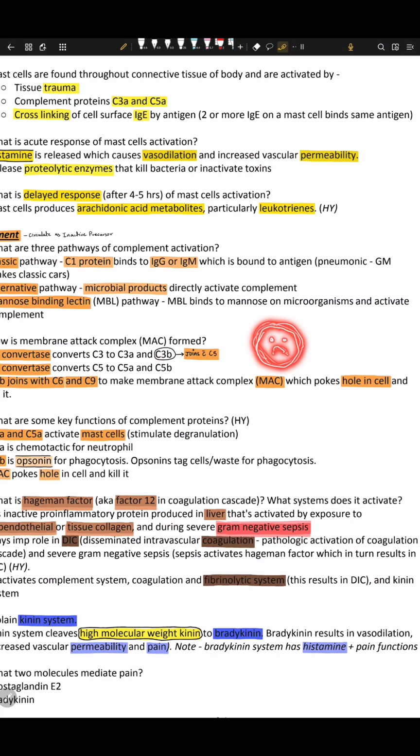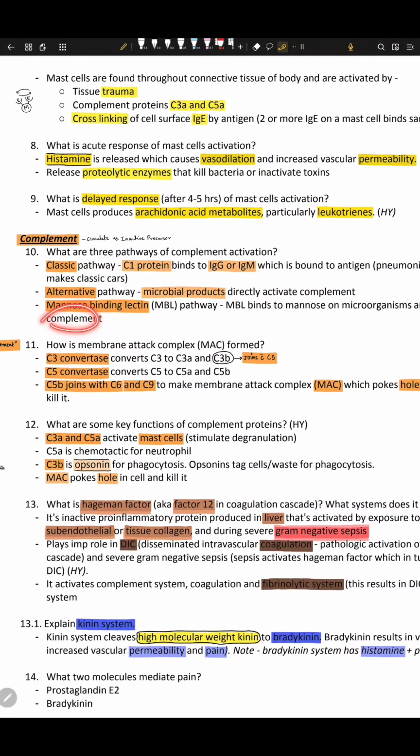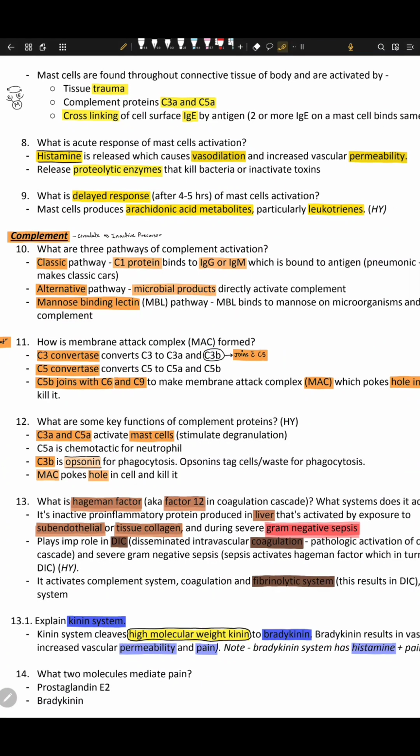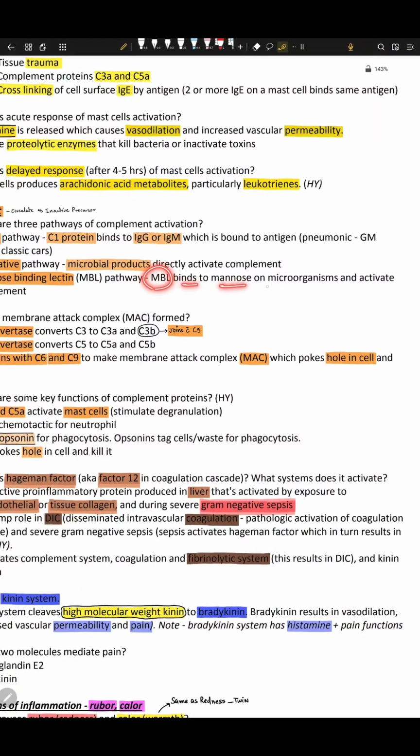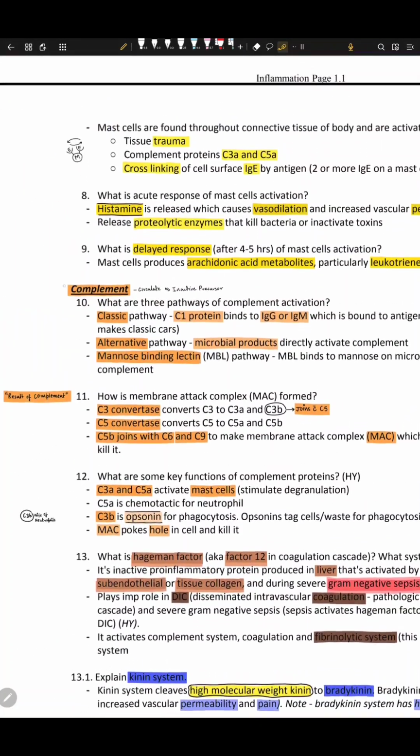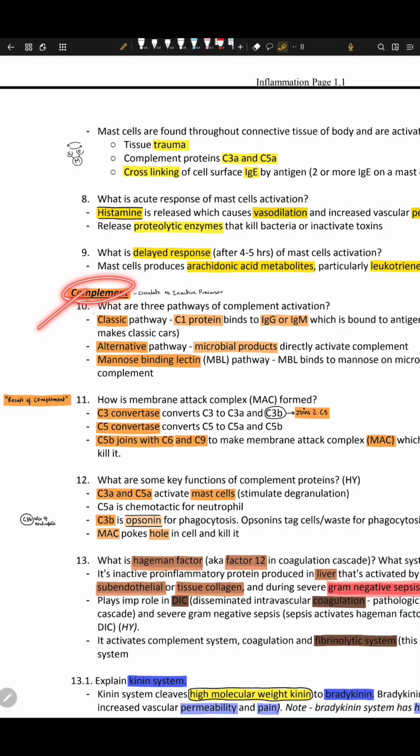By whom? By something called mannose. It has mannose receptors, right? So the MBL ligand goes to this receptor on mannose, it binds, and it activates complement. So this is the mannose binding lectin, MBL pathway. MBL binds to mannose on microorganisms and activates the complement system.